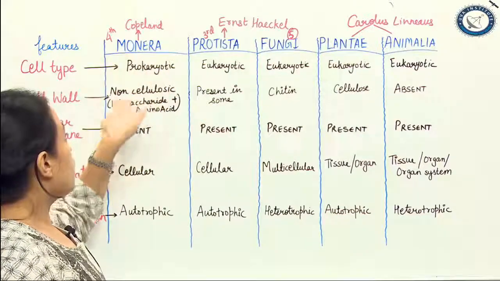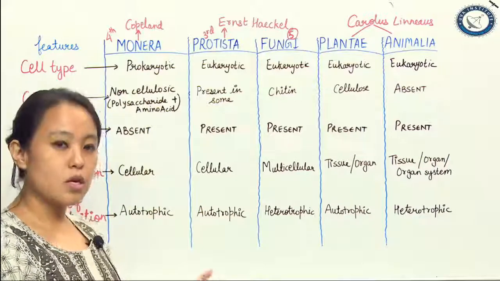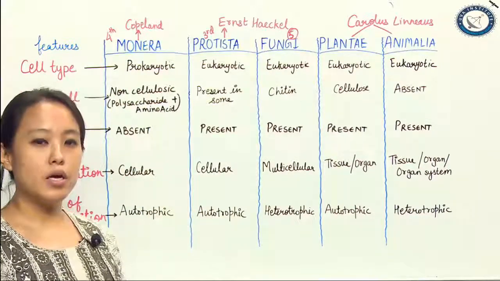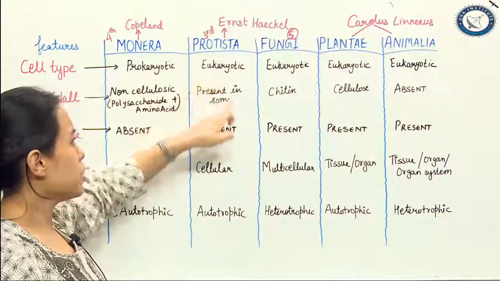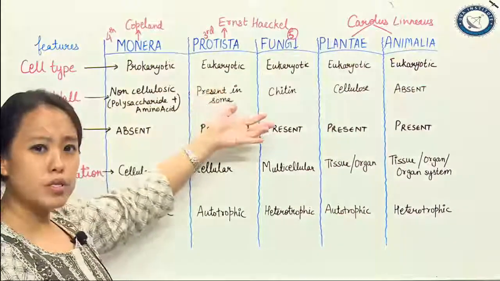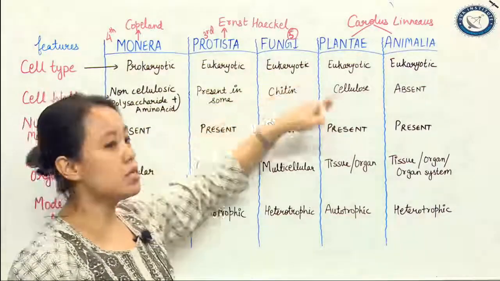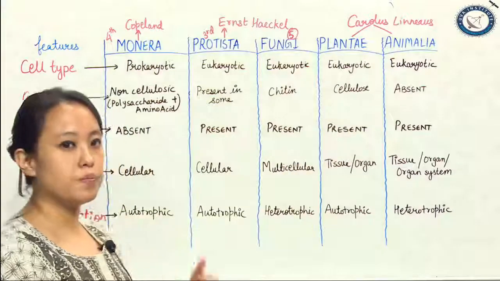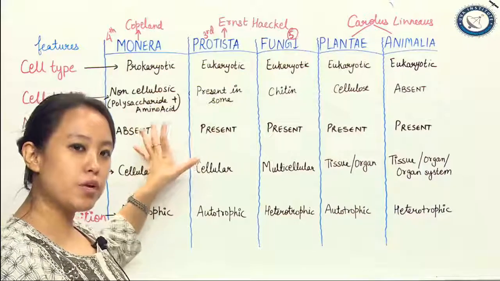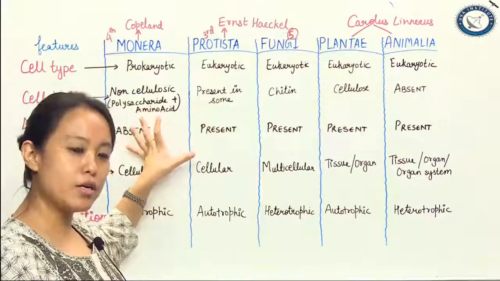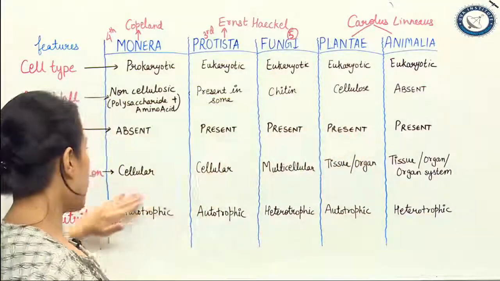Now, we are talking about the cell wall, we are talking about Monera. Yes, Monera are non-cellulosic. Their cell wall or the membrane layer is made up of polysaccharides and amino acid, sugar plus amino acid. Protista, cell wall might be present in some. Fungi, of course, chitin, non-cellulosic chitin. Plantae cellulose, and yes, in Animalia it is not present. Then we have nuclear membrane. Remember Monera, prokaryotes, bacteria family, so nucleoid is there, nuclear membrane is not there. Nuclear membrane absent, present.